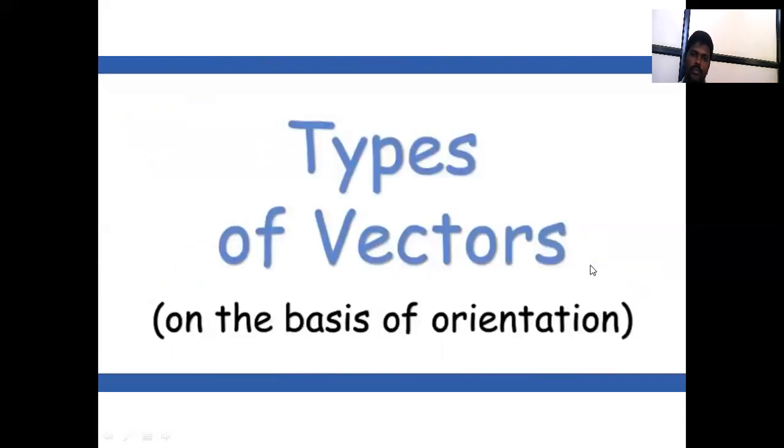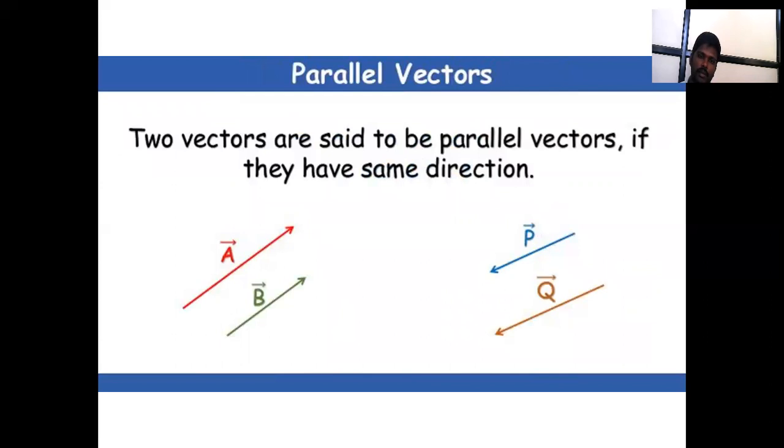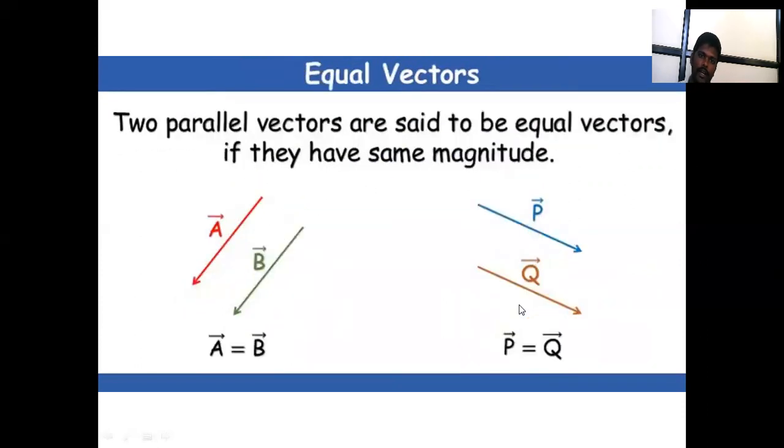Types of vectors on the basis of orientation. The first type is parallel vector. Two vectors are said to be parallel vectors if they have the same direction. Means A and B are in the same direction, that is called parallel vectors, and P and Q are in the same direction, that is also parallel vectors.